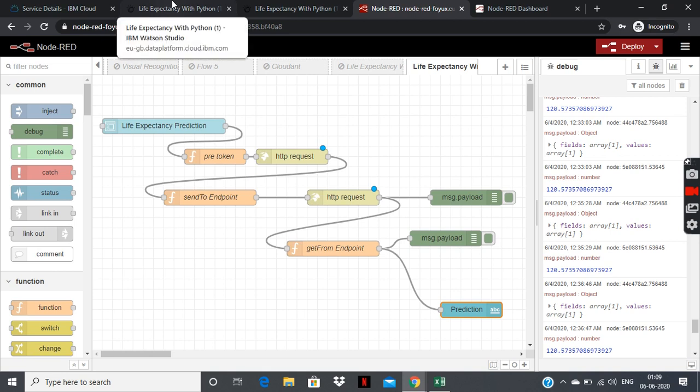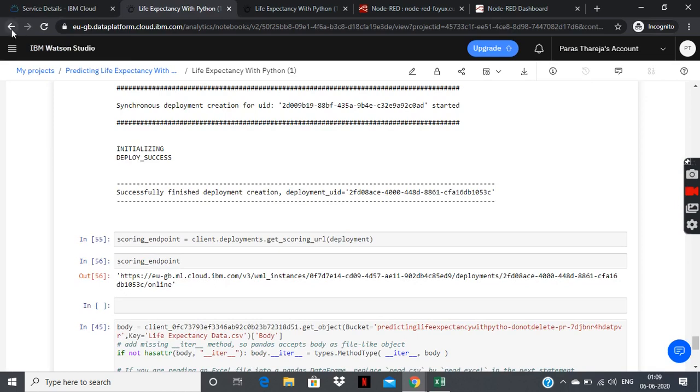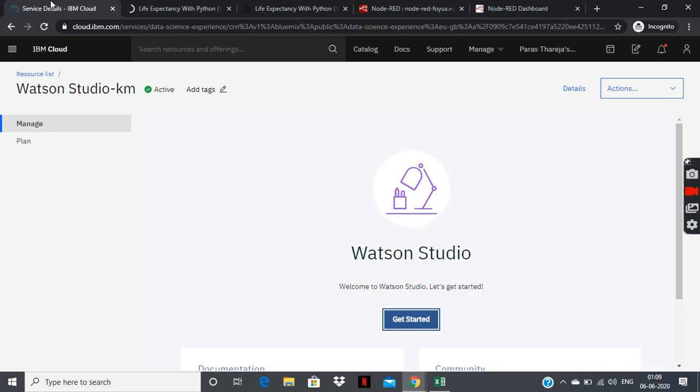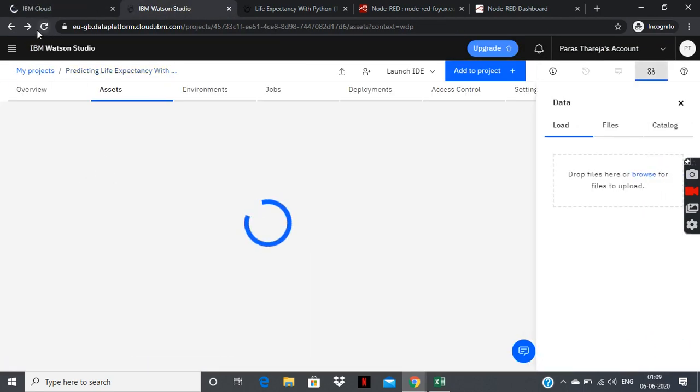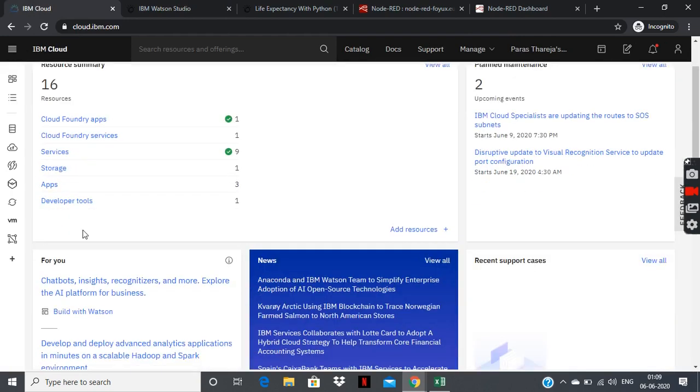Now I'll be showing you the life expectancy project without Python, which I have also used in this internship. Let me again take you to the Watson Studio so that I can launch that easily.